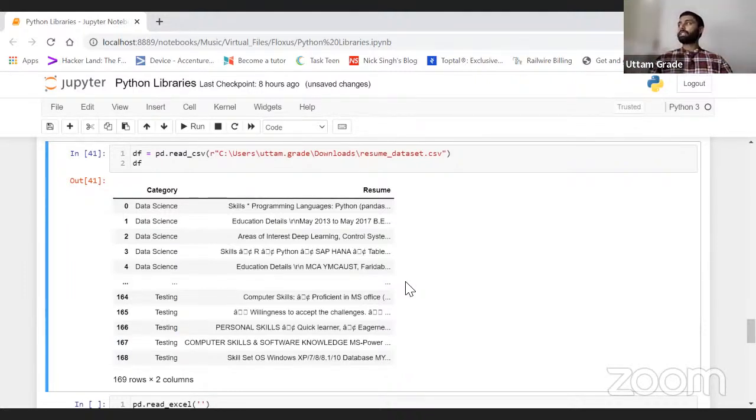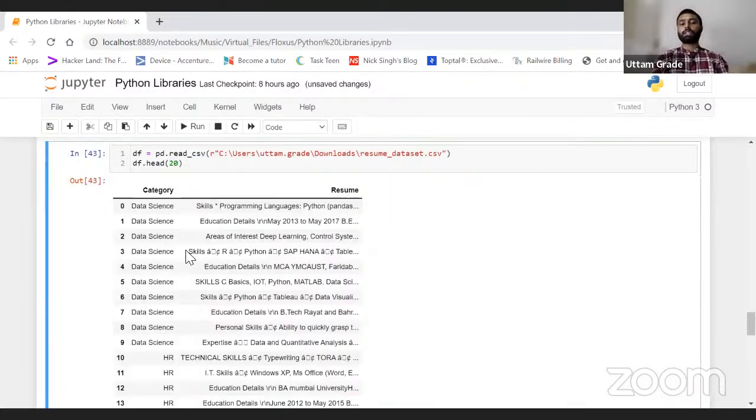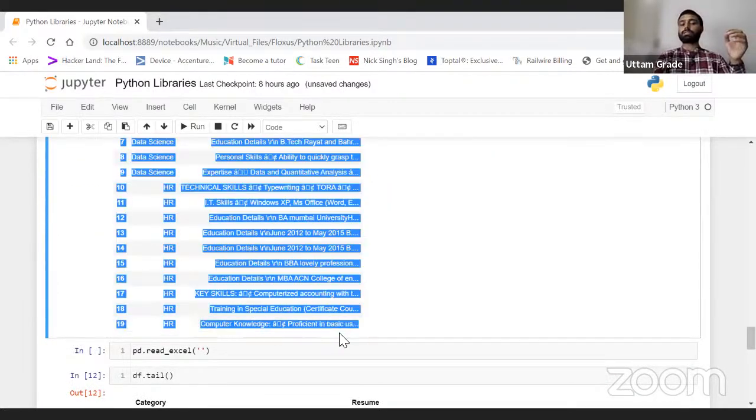Let's suppose you have a huge data set. It will not show you the whole data set at a single time. You have to pass a condition. If I just want to see the head records, the top 10 records, it is showing me the 10 records. If I want to see the top 20 records, it shows me the top 20 records in this manner.